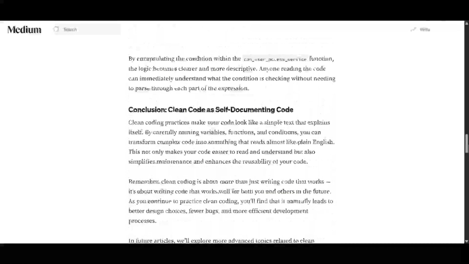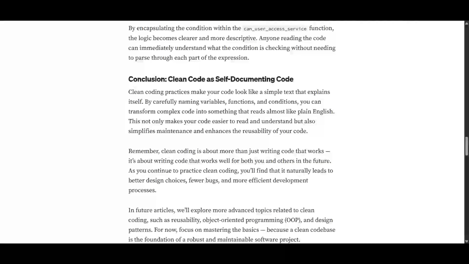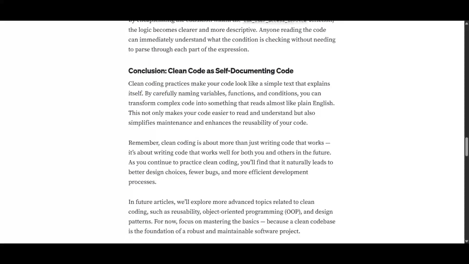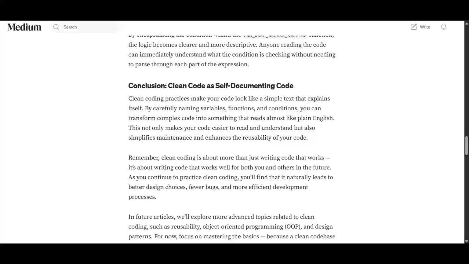So that's it for this video. I just wanted to introduce clean coding and some examples and some titles under it. We are going to get to more stuff about clean coding in the future, like object-oriented programming, reusability, I don't know, maybe design patterns. But the whole idea is to write code in a way that, for yourself or for someone else, it is very understandable and easy to maintain and change, so that it is not like a black box.